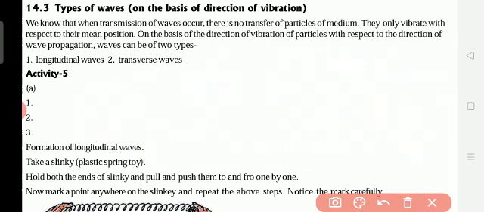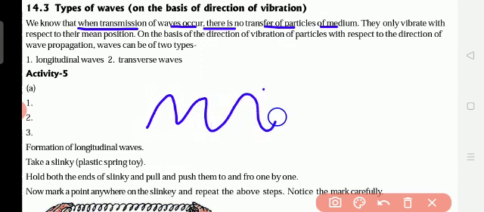Okay, so these are the waves. Now we know that when transmission of wave occurs, there is no transfer of particles of the medium. Occur means takes place. For example, what takes the sound from one person to the other person? Particles. For example, when we take dust particles, some other small things, they will carry it in the form of waves.